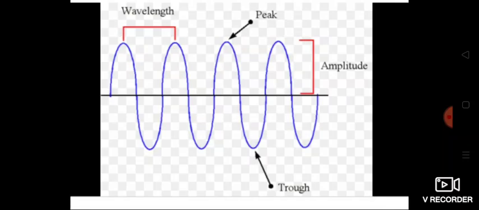This is the wavelength. What do you mean by wavelength? Wavelength is defined as the distance between any two consecutive crests or troughs. It is represented by the letter lambda and its SI unit is meter. So 1 angstrom unit is equal to 10 to the power minus 10 meter. So that is the definition of wavelength: the distance between any two consecutive crests or troughs, denoted by the letter lambda, and the SI unit is meter.